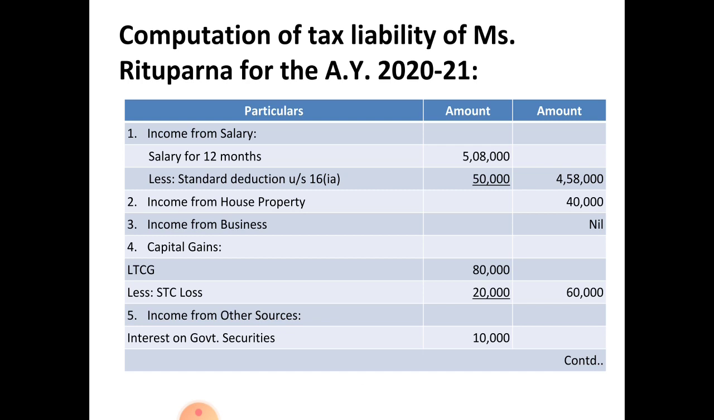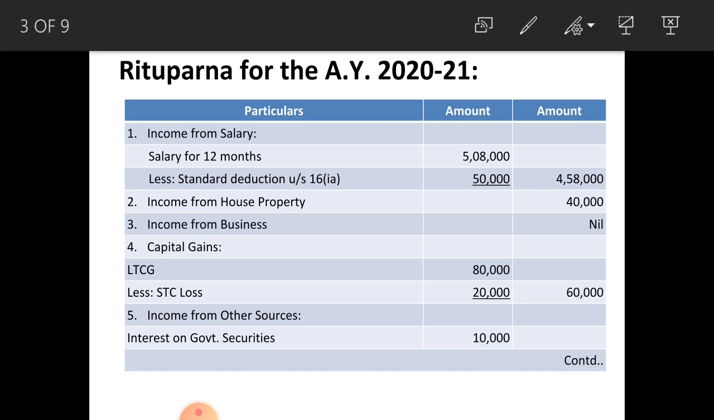See, first you have to calculate the total income of Ms. Rituparna. First you have to calculate income from salary, that is salary for 12 months is given, that is 5,08,000. From that, standard deduction under section 16(1)(a) that you have to consider, that is 50,000. Last year it was 40,000, but from this assessment year onwards that is 50,000. So, the total income from salary is 4,58,000.